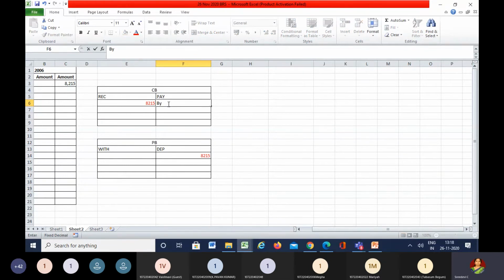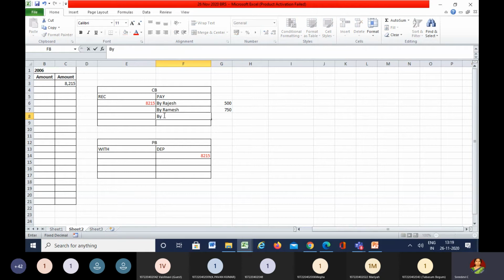Checks were issued on 25th of Feb 2006 in favor of Rajesh. Here they have also given the creditor's name. To Rajesh 500, followed by Ramesh 750. Even if you issue 100 checks or 1000 checks, the effect of this will be the same.